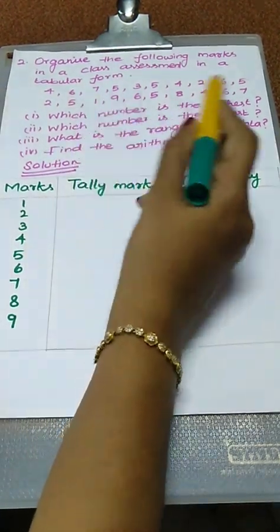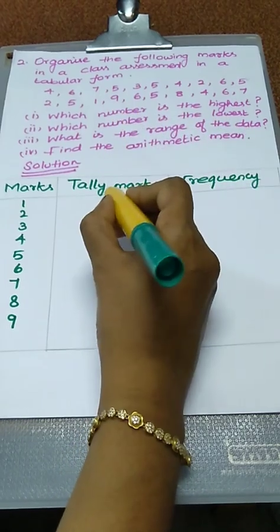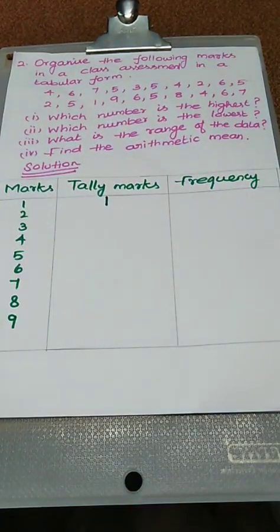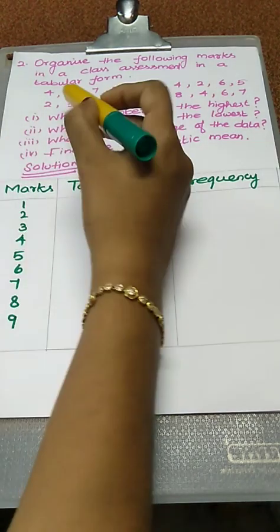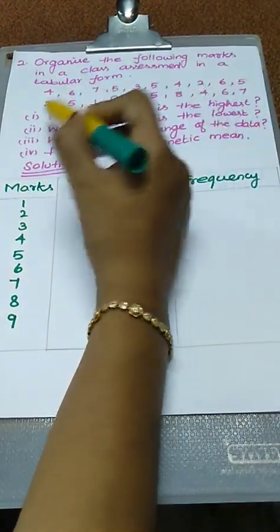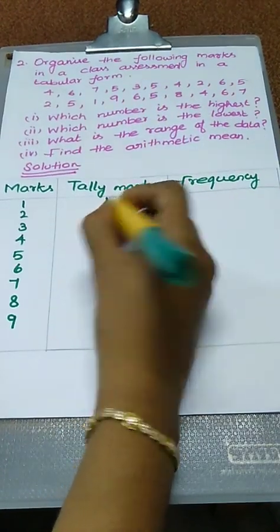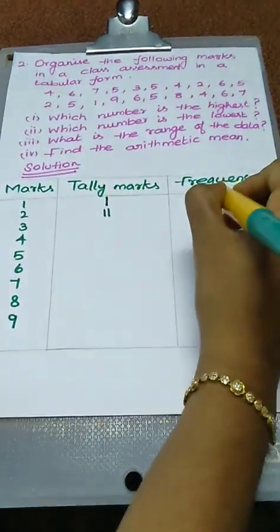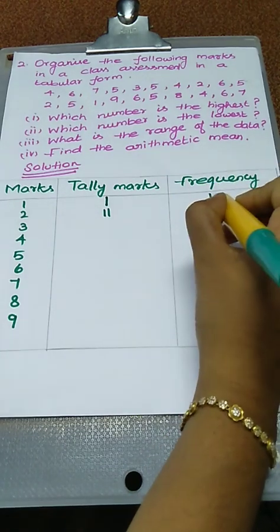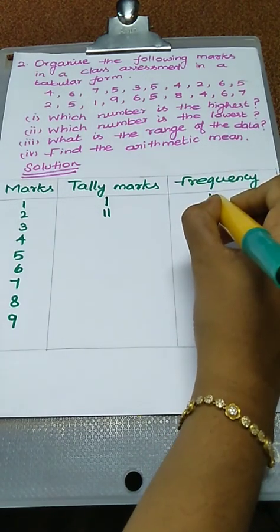So, how many 1 numbers are given? Only 1 value. So, we have to draw only 1 line. Next one, 2. How many 2 marks are given here? In the first line 1, second line 1. So, 2 values. At the same time we have to write the frequency also. For 1, only one value is given. How many 2 values are given? 2 times.